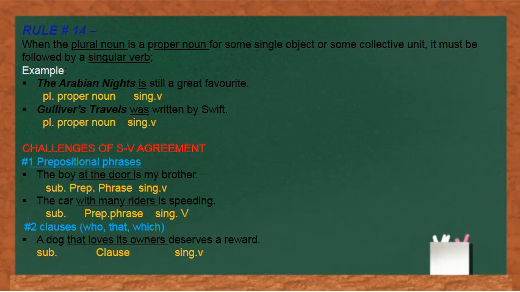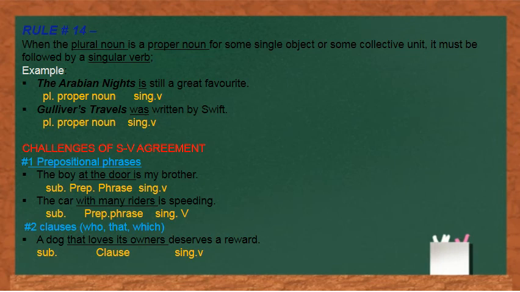These are not our subject. The subject here is the boy. Just make sure that the verb you use agrees with the subject, boy. Since we are talking about the boy, our verb would be is. So, the boy at the door is my brother.